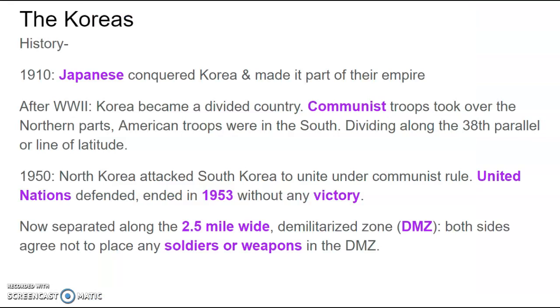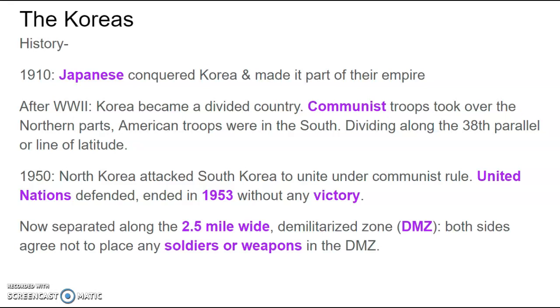The Koreas have a history: in 1910 the Japanese took over Korea and made it part of their empire. But after World War II, Korea became a divided country. Communist troops took over the north, and American troops aided the people in the south in dividing this country along the 38th parallel line of latitude.